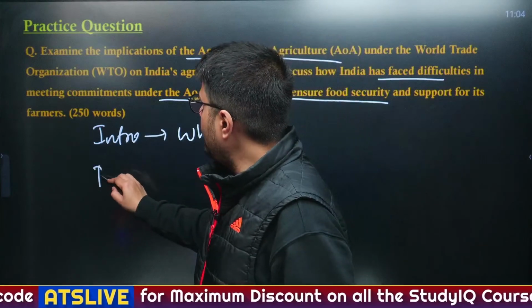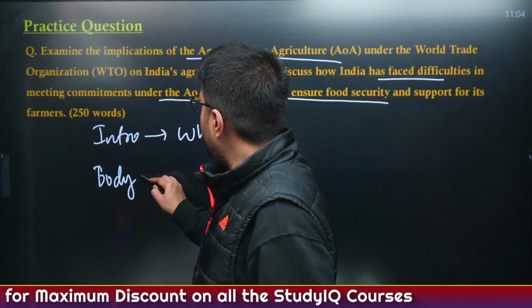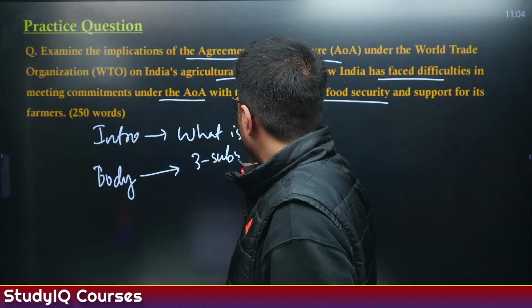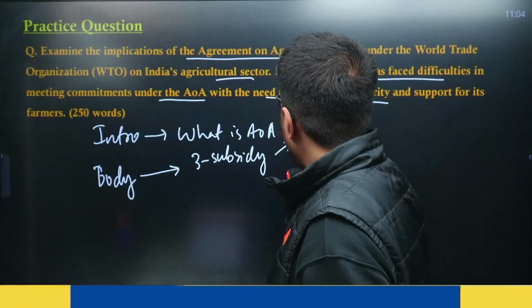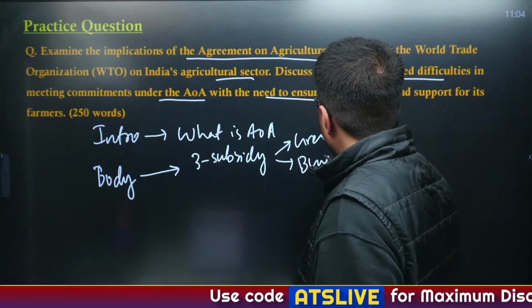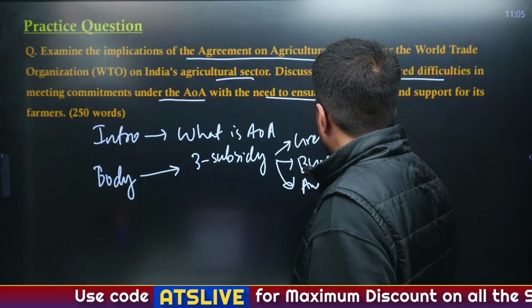In the body of the answer, you will first write the 3 types of subsidy, that is green, blue, as well as amber subsidy.